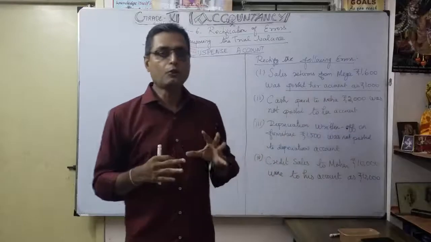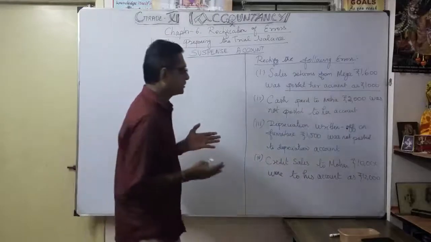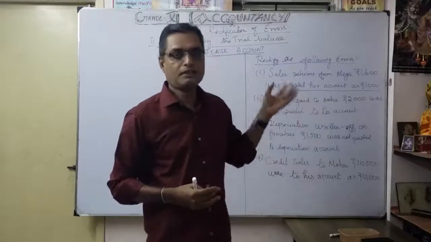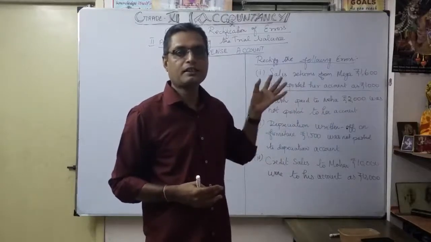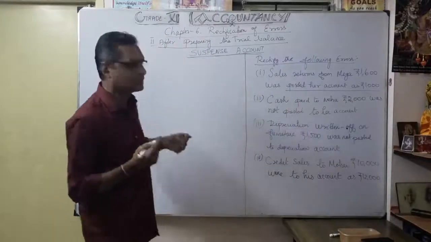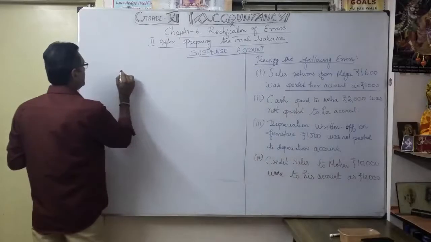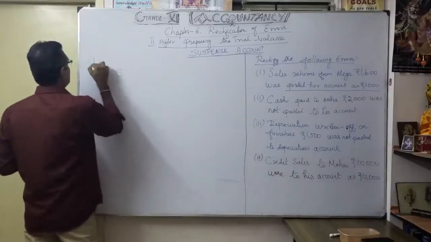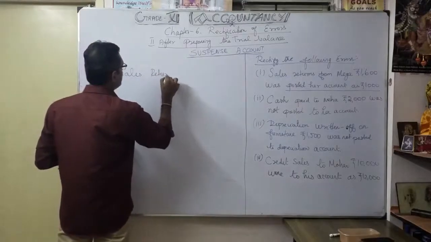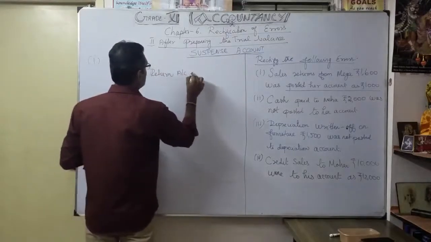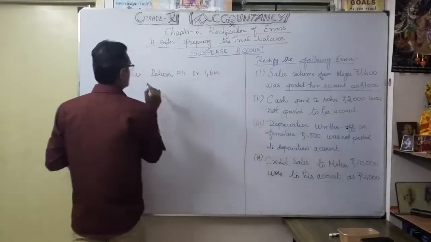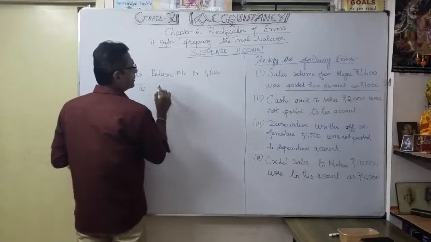Now how are we going to rectify it? Before that, first you want to know what actually happened, what transaction was wrongly entered. As you know, for sales return from Mega, what is the entry? You know very well: Sales Return Account debit 1600 to Mega Account.